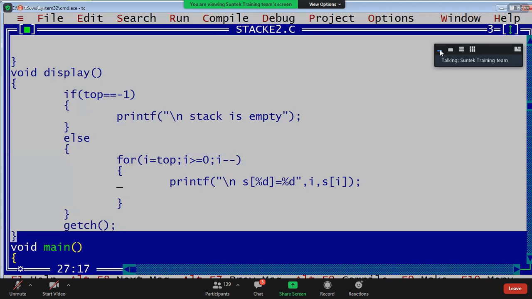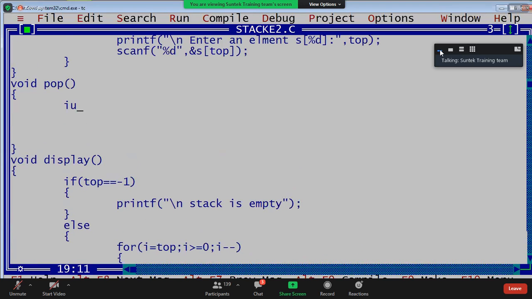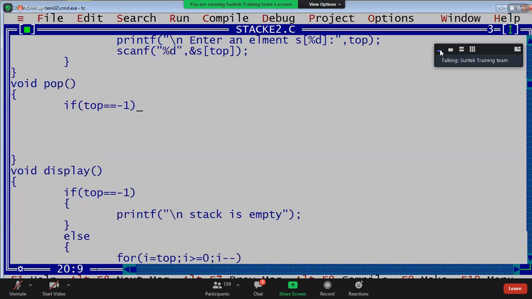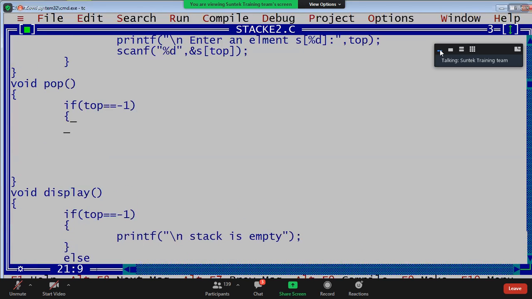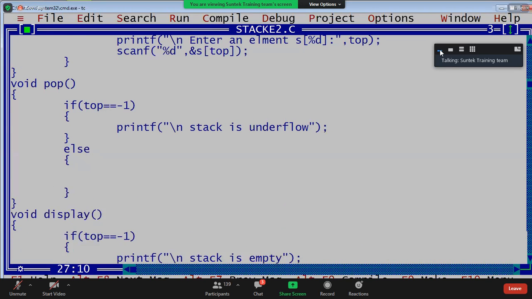Option 2, delete. While deleting, also the same we have to check, guys. If top equals to -1, the same condition. Printf stack is underflow. I'm writing stack is underflow. To delete, we have to check whether it is underflow or not. If it is not underflow, delete the topmost element.